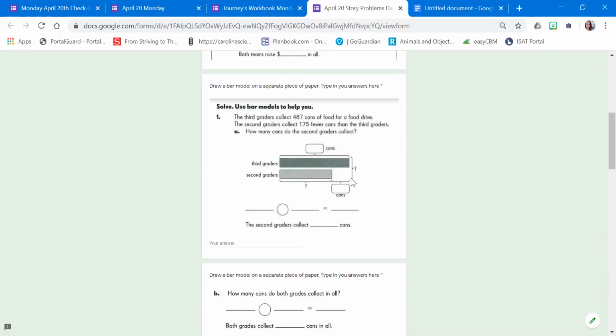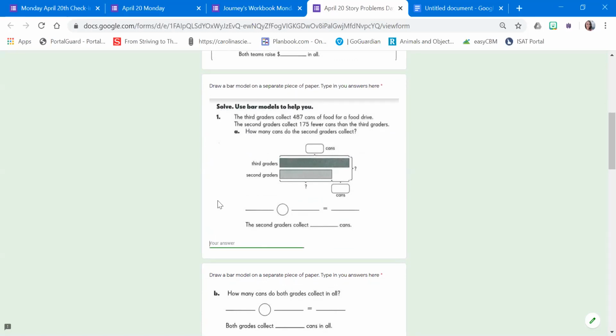So the 3rd graders collected 487 cans of food for a food drive. The 2nd graders collect 175 fewer cans than the 3rd graders. How many cans do the 2nd graders collect? Now, this problem is tricky. So what the directions say are to draw a bar model on a separate piece of paper, type your answers here.